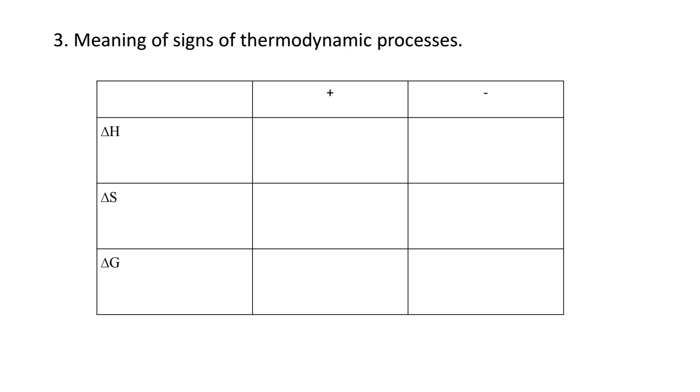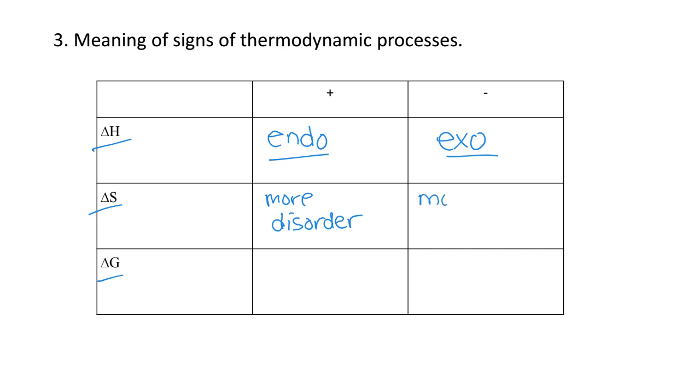Let's review some of these thermodynamic quantities real quick, delta H, delta S, delta G, just remembering what positive and negative values for these represent. So delta H is from Unit 6. Positive delta H represents a reaction that is endothermic, and negative delta H represents a reaction that is exothermic or losing energy. So really important just to know what those values represent. Positive delta S represents increasing entropy, which means more disorder. Negative delta S represents decreasing entropy, which means more order.